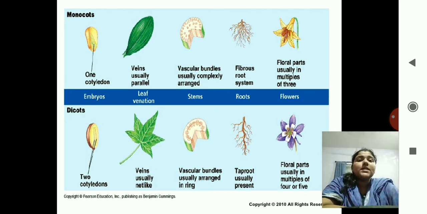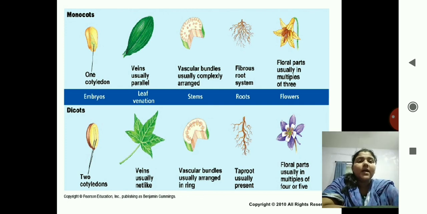Next you can see the leaf venation. In the monocot the leaf venation is parallel venation. All the veins are parallel to each other. But in dicot all the veins are net-like. Correct? Next is stems. In monocots the vascular bundles are usually complexly arranged. See the dots you can see in the circle, those are the vascular bundles.